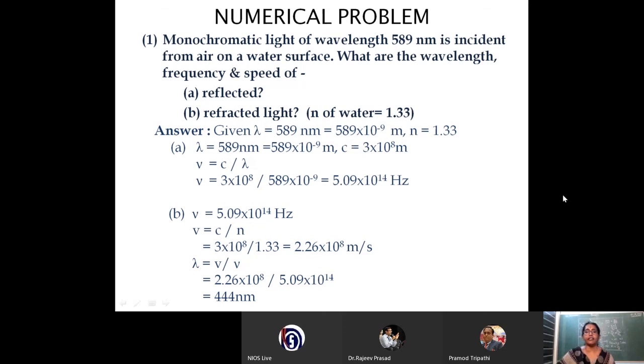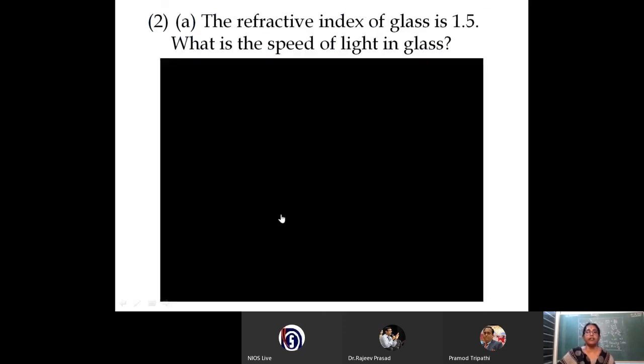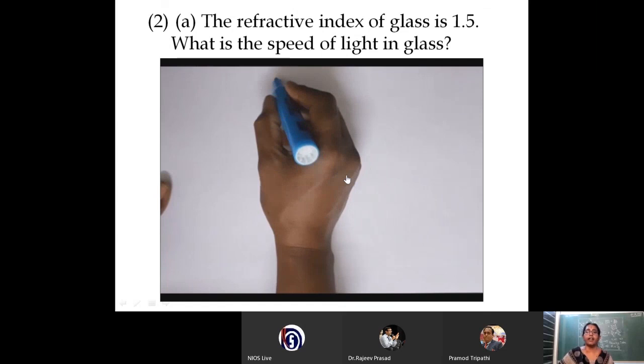So let us solve another problem. Here, in this question, the refractive index of glass is given as 1.5. What is the speed of light in glass? Only one data is given, so how can we solve this?